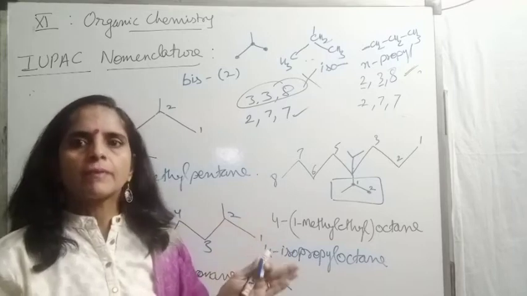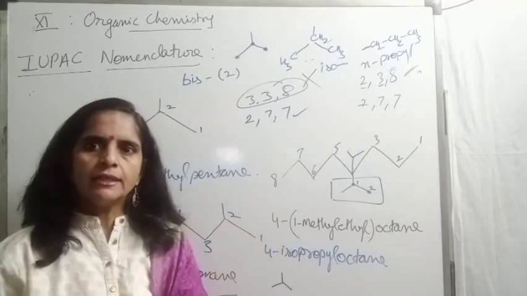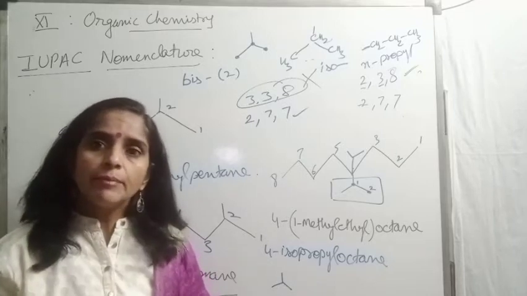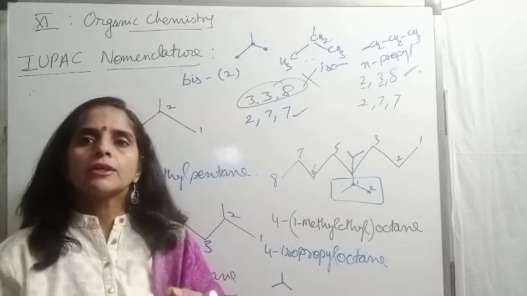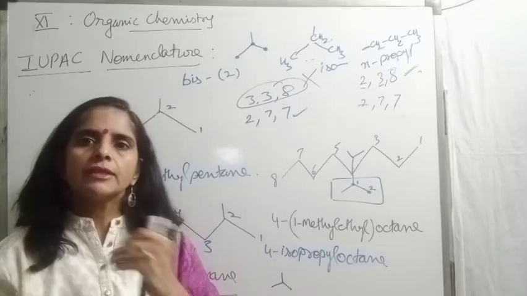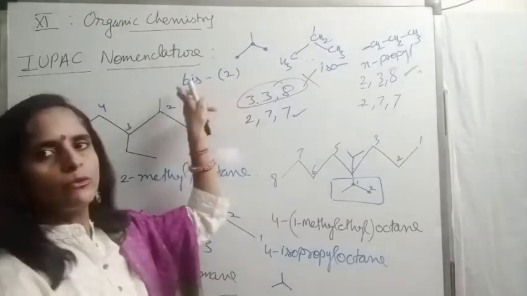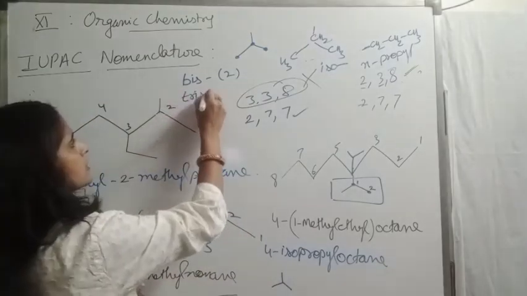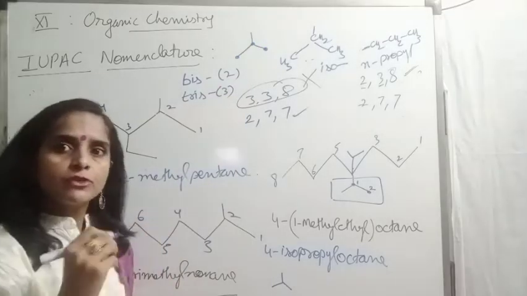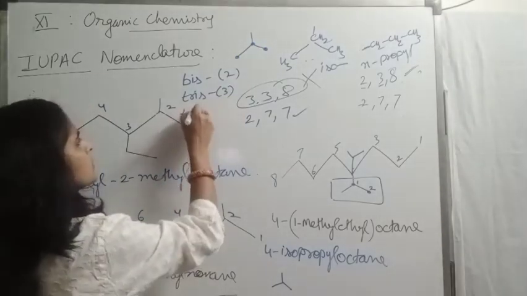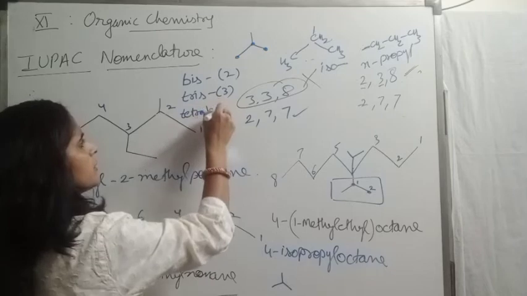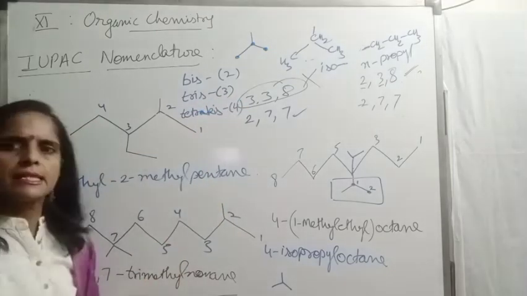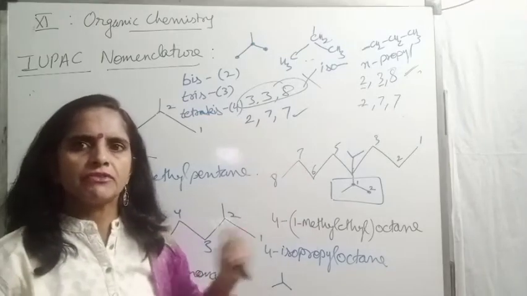Same rule. If more than one complex substituent is there, arrange them in alphabetical order. But if a similar complex substituent repeats itself, then what do we do? If 2 same are there, we use the prefix bis. If 3 are the same, we use tris. If 4 are the same, although chances are very less, tetrakis. It is for 4. Pentakis, hexakis, in this way you can use the prefixes.